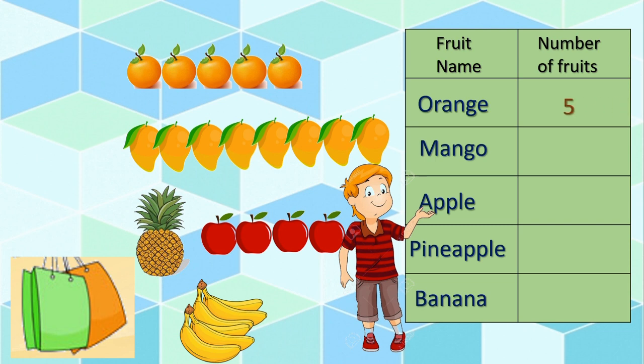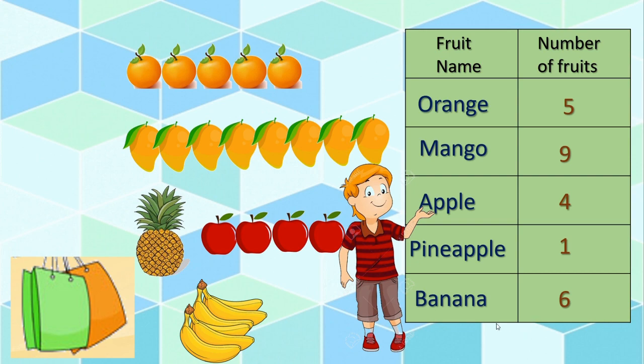How many oranges are there? 3, 4, 5. Correct? So, he has written 5 in the number of fruits column in front of orange. And what about mango? How many mangoes are there here? 9 mangoes are there. Correct? Then what about apple? You can see here only 4 apples. And pineapple 1 and bananas 6. Right? He made the table like this.